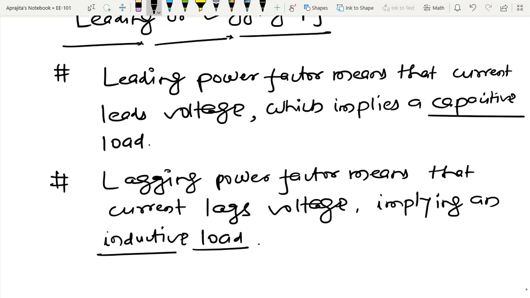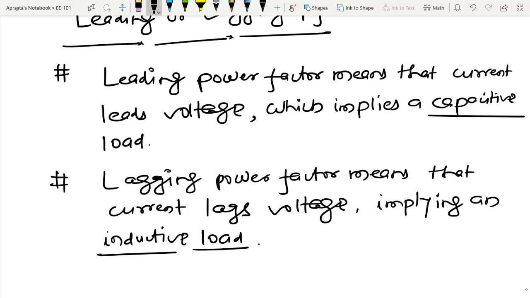So even if I have some combination of capacitor or inductor, and you observe some kind of power factor where current leads the voltage, then the overall load I am going to interpret as a capacitive load.